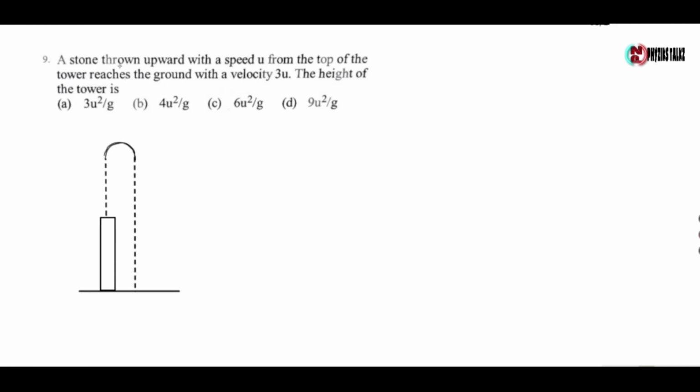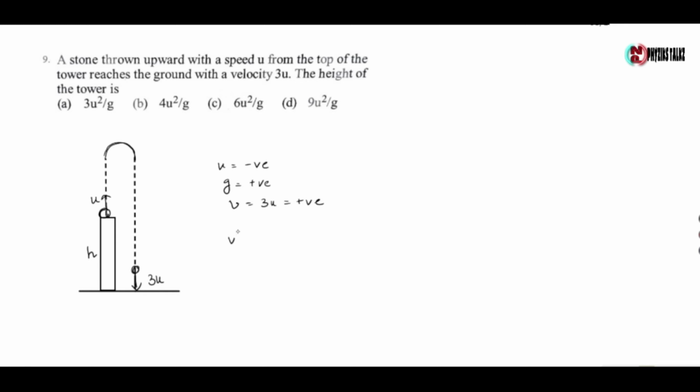Next question, a stone thrown upward with a speed u from the top of the tower reaches the ground with velocity 3u. The height of the tower is. Let us take the height of the tower as h. From here a ball is thrown vertically upward with speed u and it reaches the ground at speed 3u. So we have to find h. Now here u is upward, so it is negative, g is positive and final velocity v is 3u, which is positive.